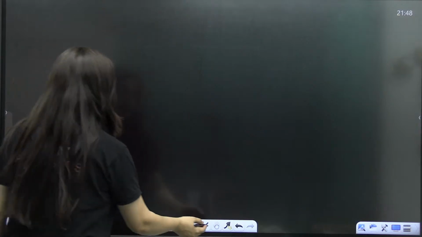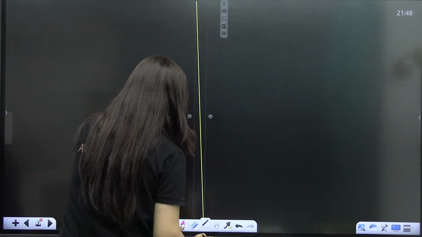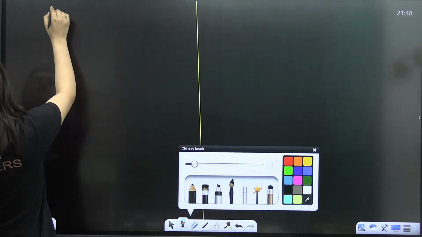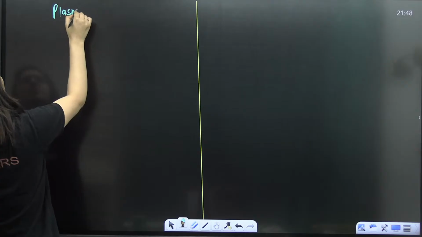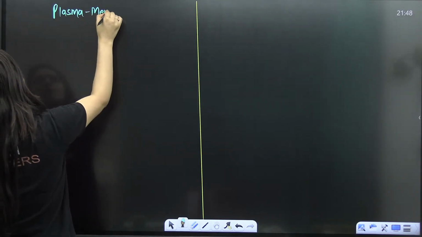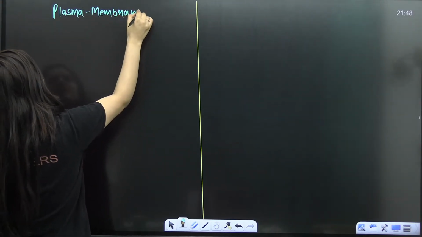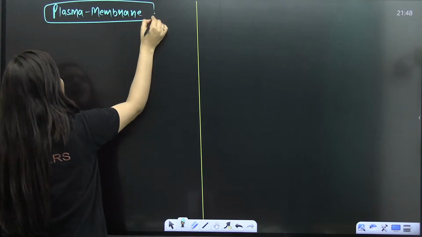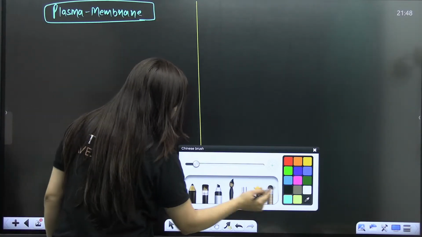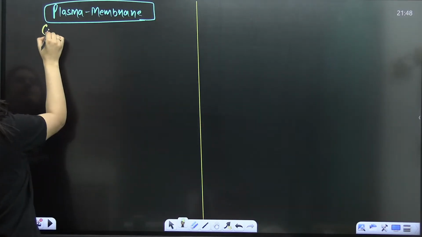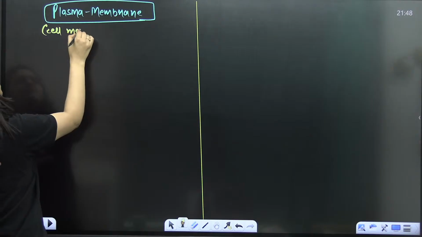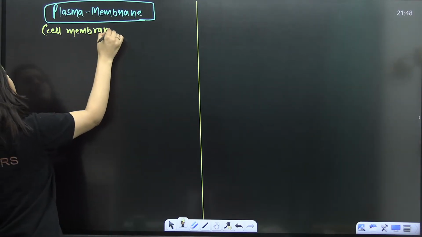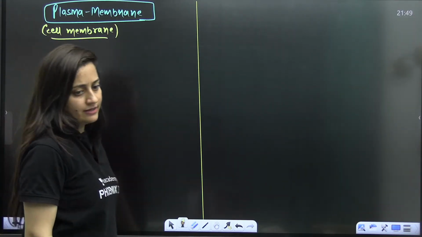Done? Okay, great. So what are we going to start today? Today we will start with the plasma membrane, which is also known as the cell membrane, or plasma lemma. This is what we are going to discuss today.